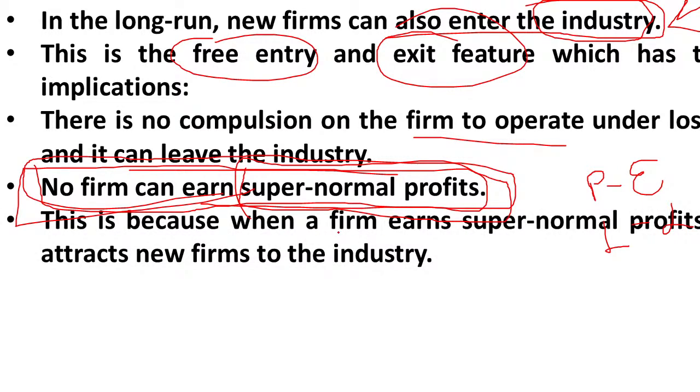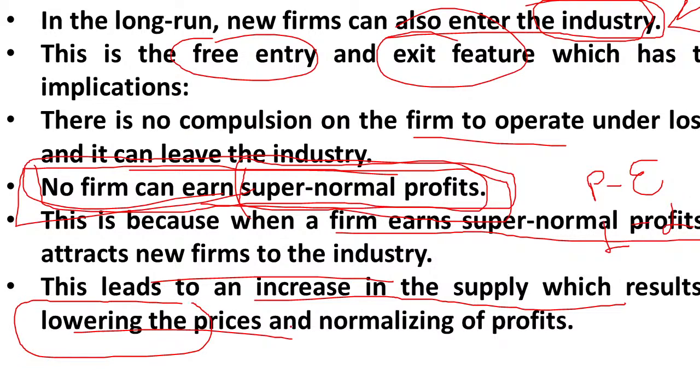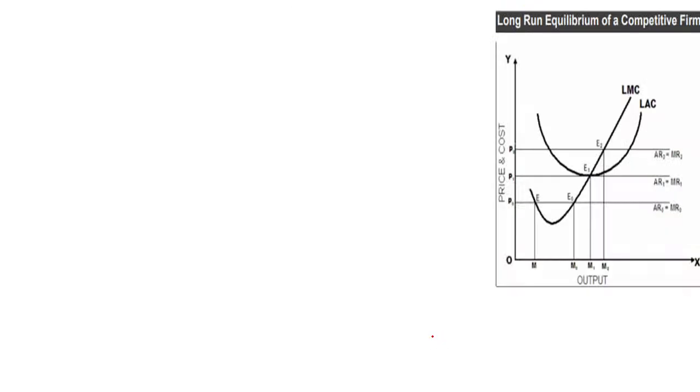So this is because when a firm earns supernormal profit, it attracts new firms to the industry. So just now I have explained, when the industry is going to earn more and more profit, new firms will enter into the market, the profit will be shared. So again it will come back to the normal profit. This leads to an increase in the supply, which results in lowering the prices. So when one more firm will enter into the market, the production will increase, the supply will increase. When supply increases, price of the good will reduce. So again it will come back to the normal profit.